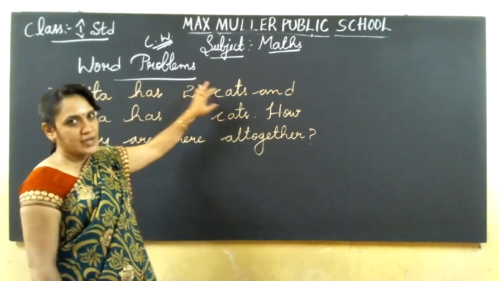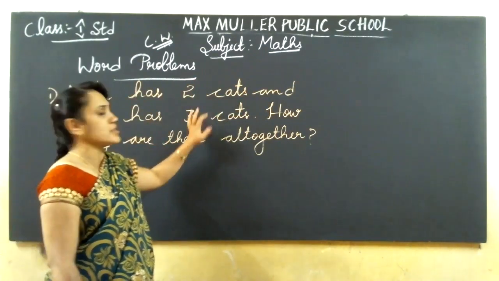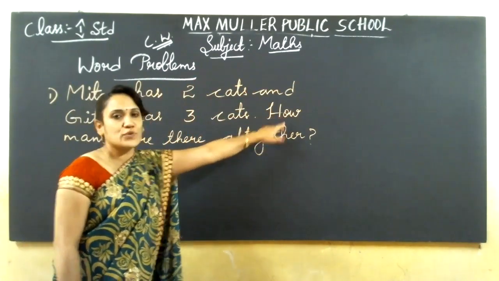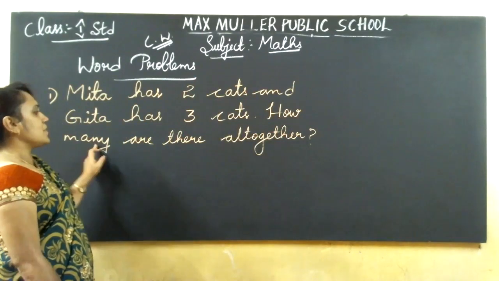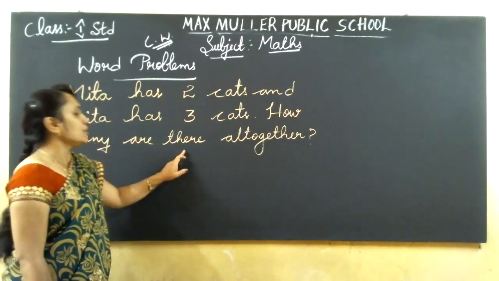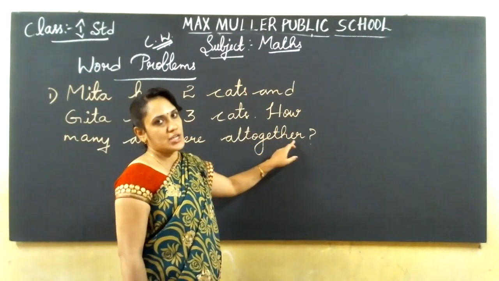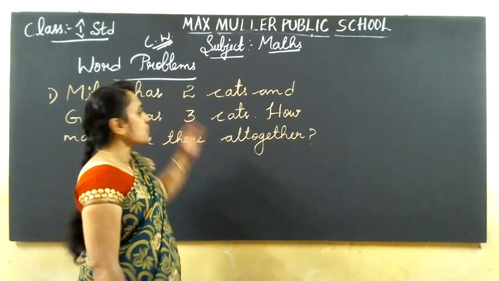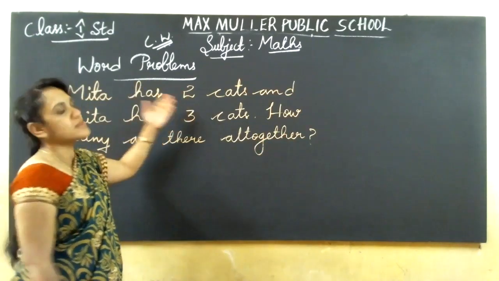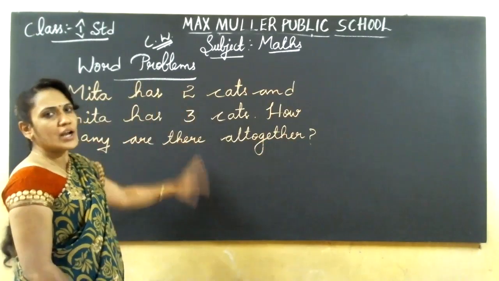Meeta is having 2 cats and Geeta is having 3 cats. You should find out how many are there altogether, A-L-T-O-G-E-T-H-E-R. Total how many cats are there?